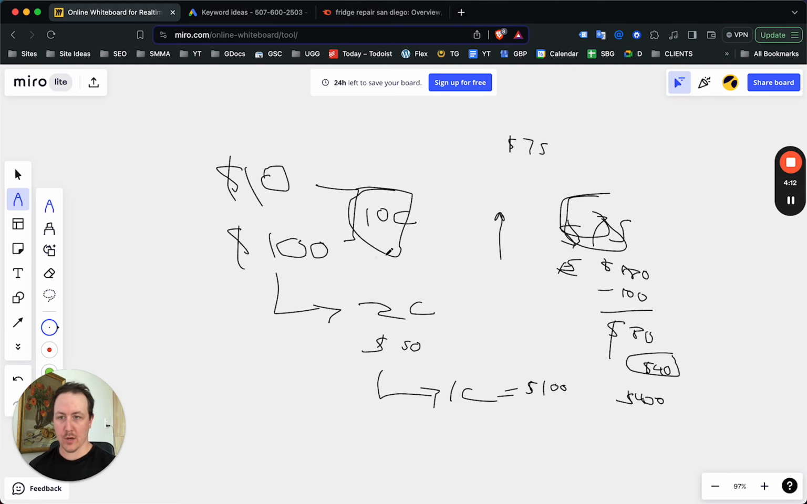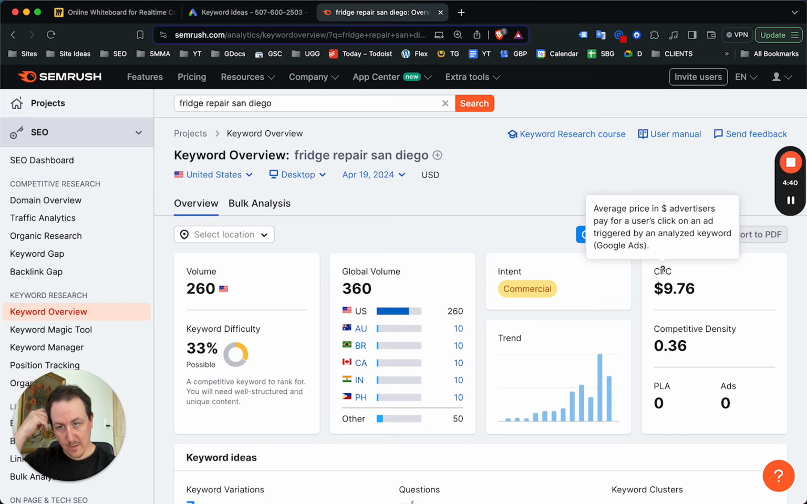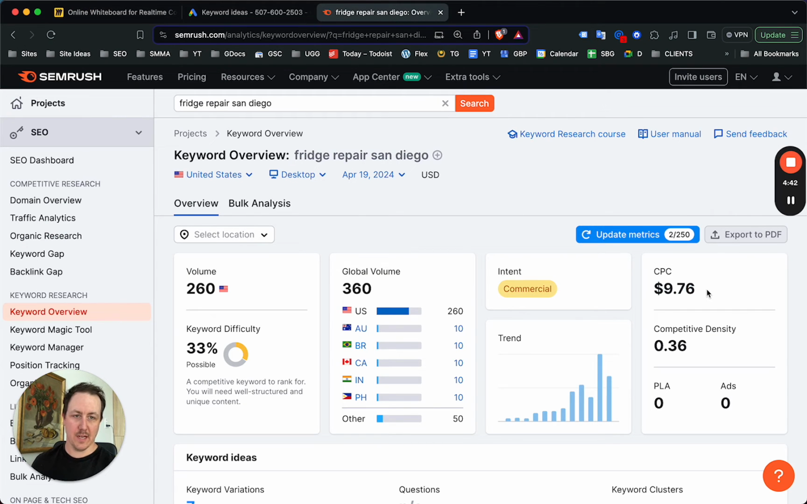This can also be changed. What you would want to do is lower the cost per click, increase your service call, and increase the conversion rate from Google Ads. If you can get a much higher conversion rate from traffic, say converting 50% of the traffic instead of 20%, profits go up, revenue goes up, service calls go up. But that's for a different video. Let's look at this $10 cost per click. You can see here that for fridge repair San Diego, it's a $10 cost per click.